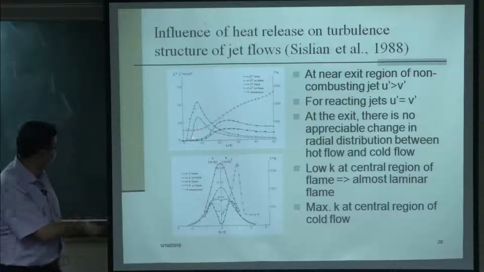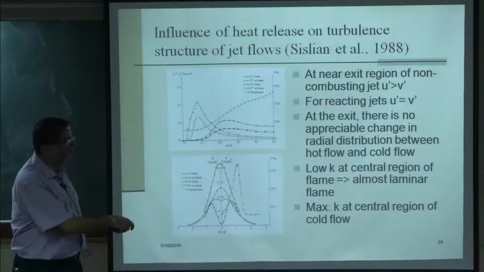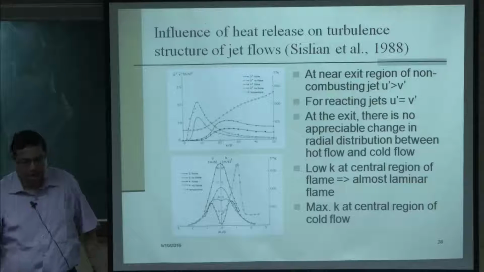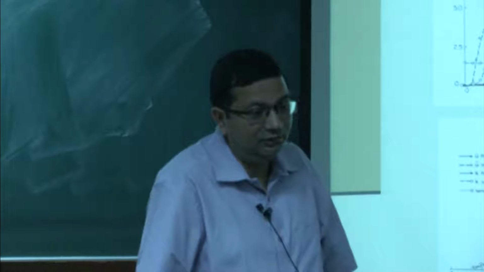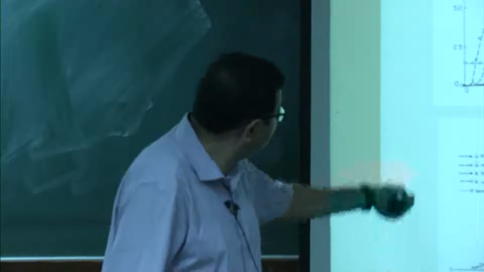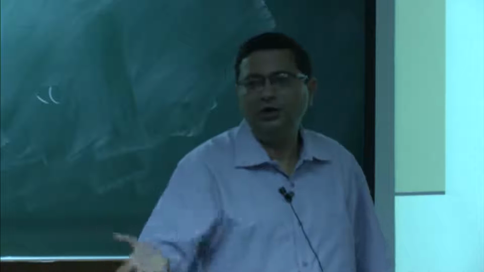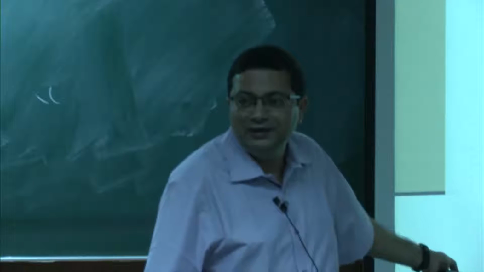Similarly, what is seen here is the K. At the center of the jet flame we get fairly low turbulence intensity or turbulence kinetic energy, that is, at the center we have an almost laminar flame. Now, one question that always arises: since all practical systems are turbulent flames, why do you even study laminar flames? Because in this practical jet flame, towards the center we actually get laminar flames. So, if we study it using turbulence we will not get the actual features, but laminar flame features can be very easily seen here.